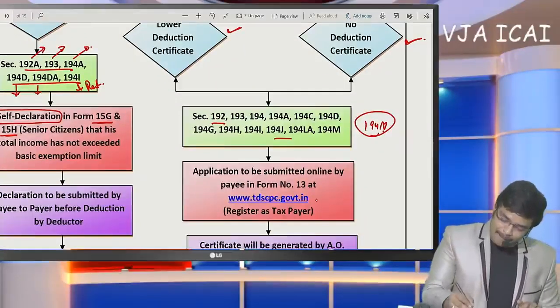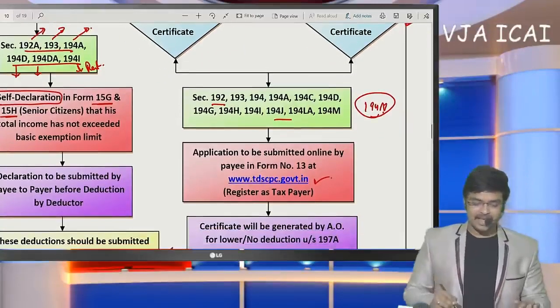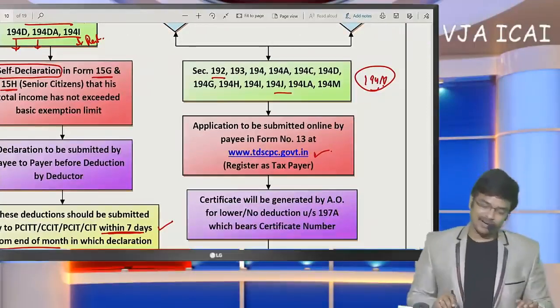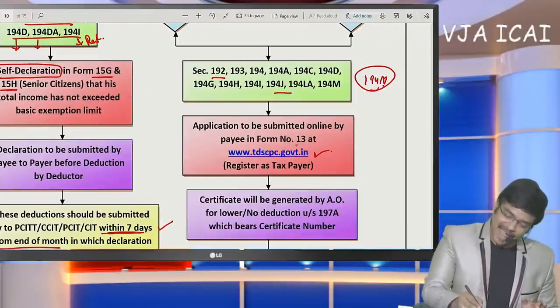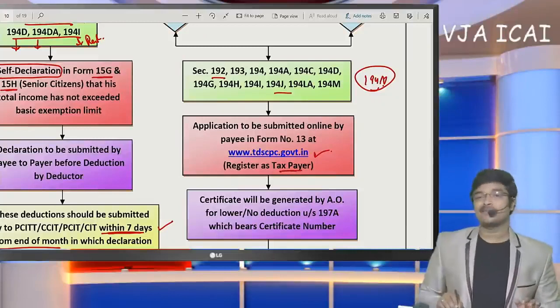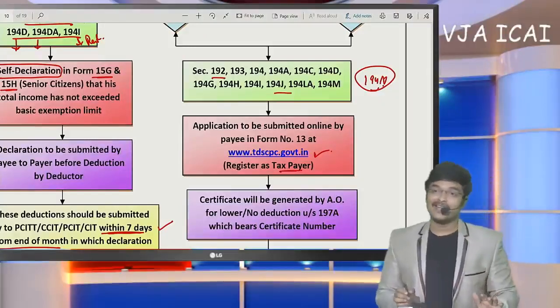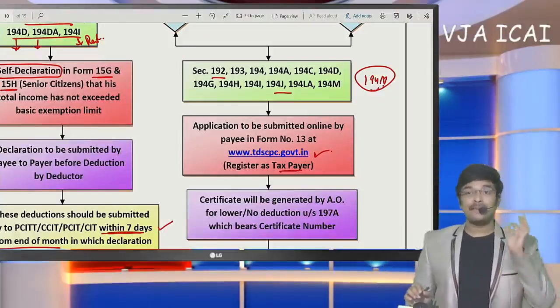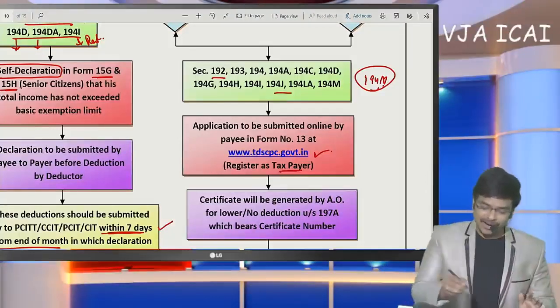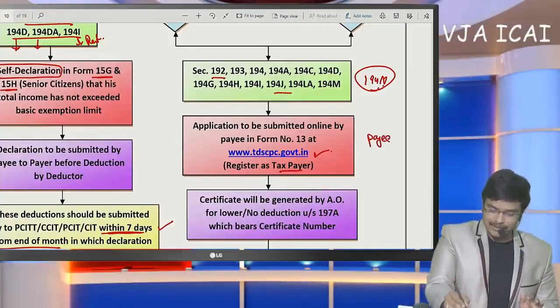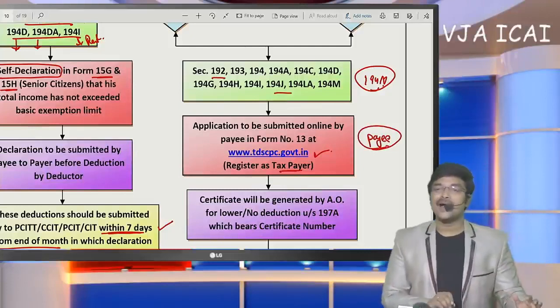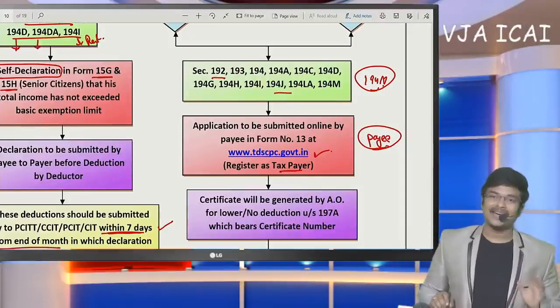But you have to make the application on this website, tdscpc.gov.in. On this website, we have to log in as a taxpayer, not based on our TAN. We have to log in based on our PAN. Who has to log in? The payee has to request the payer not to deduct TDS or to deduct at a lower rate.